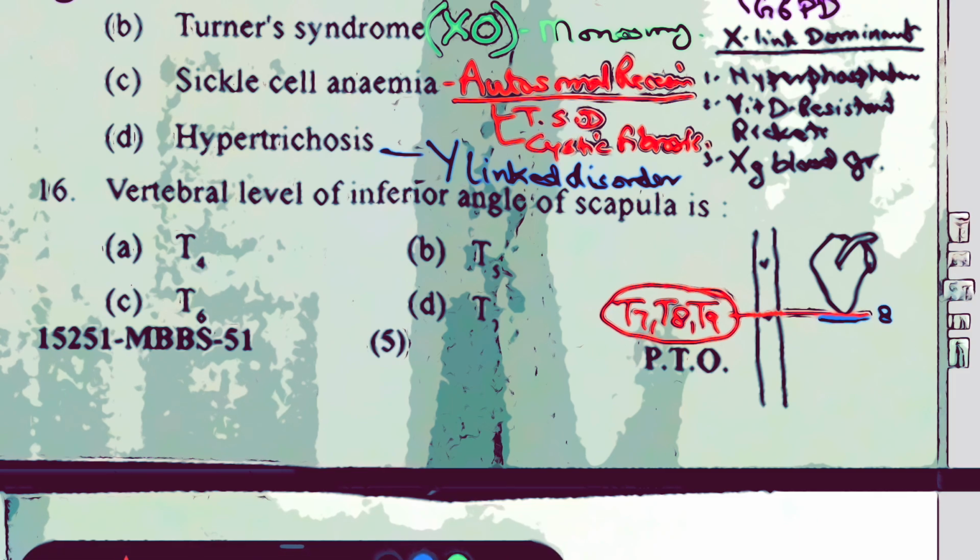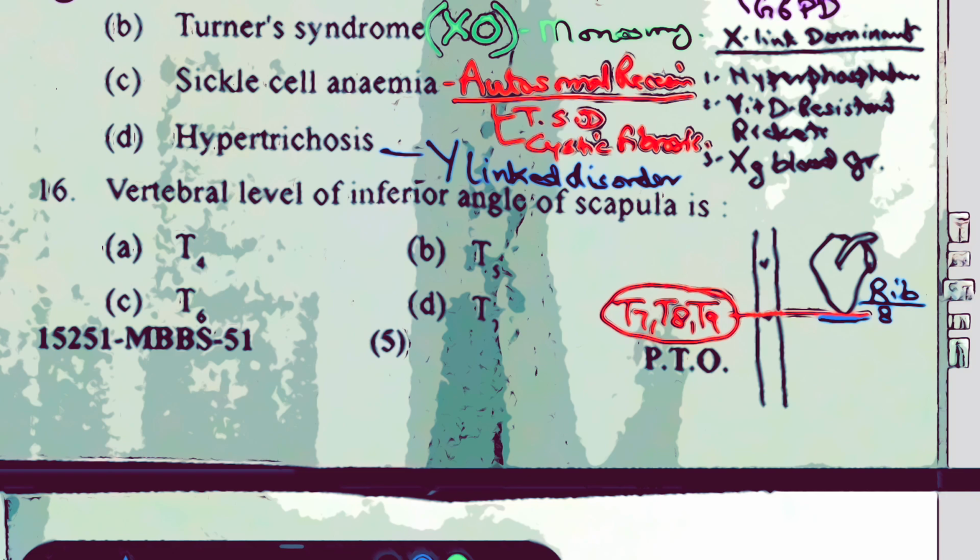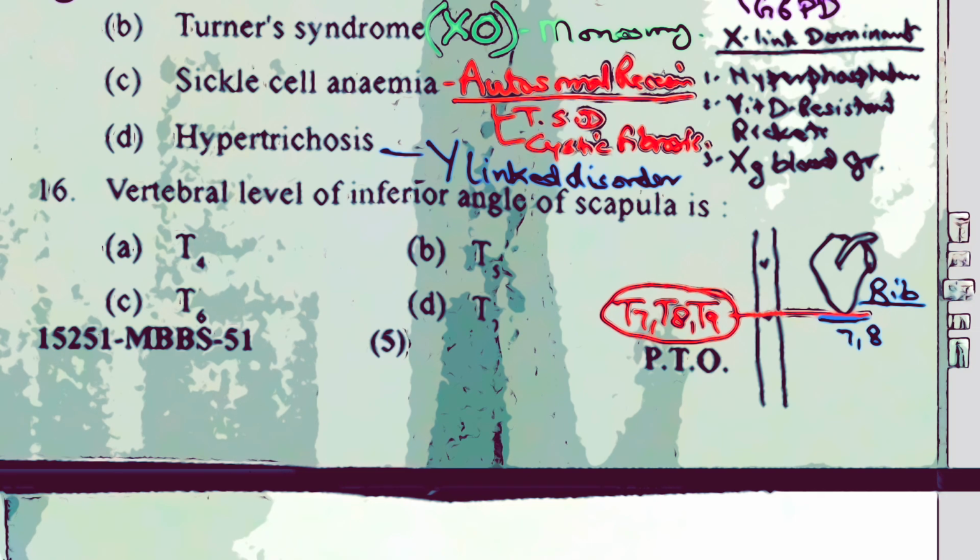And if they talk about the ribs, the same pattern will be asked in ribs also. So remember that the 7th, 8th and 9th rib, all of them would be correct. For such questions, you should not get all these options 7, 8, 9 in an MCQ. Only one of these will be there in your MCQ. Like here in the question, they have asked about the inferior angle of the scapula, and out of 7, 8 and 9, they've only given T7. So this question remains undisputable. So the answer is D, T7.